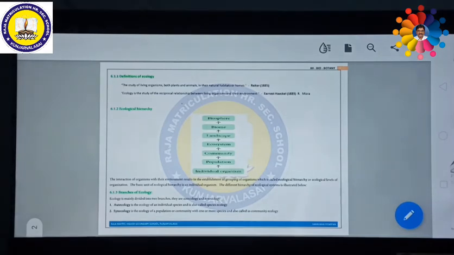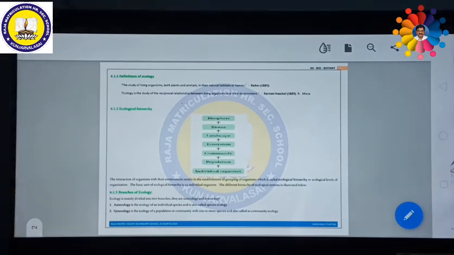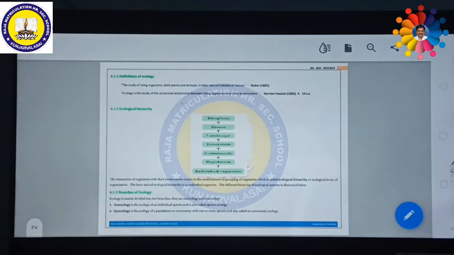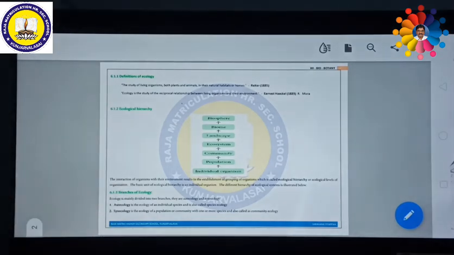According to Ernst Haeckel, in the year 1889, he proposed the definition for ecology. Actually, ecology is a study of the reciprocal relationship between living organisms and the environment. For example, if you are living in your home, what is the environment related to your family, your house? You need water, oxygen, food, whatever you want for better living.